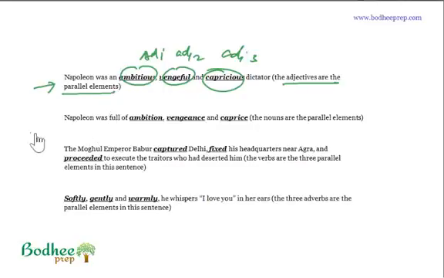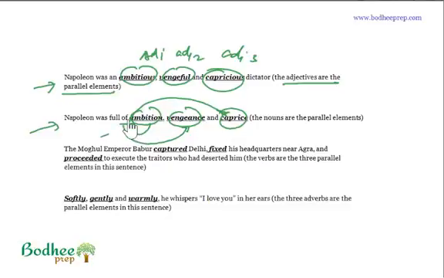Let's quickly go to the next one. Napoleon was full of X, Y, and Z, right? Full of ambition, full of vengeance, full of caprice. Imagine full of ambition and then you have full of vengeful. So full of vengeful would sound awkward, right? So full of ambition, full of vengeance, and full of caprice.